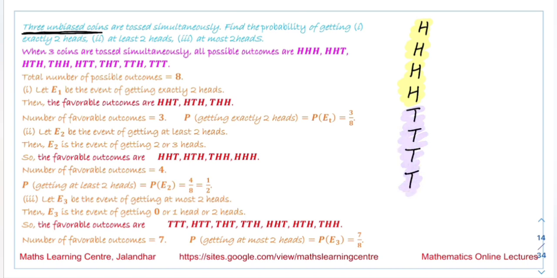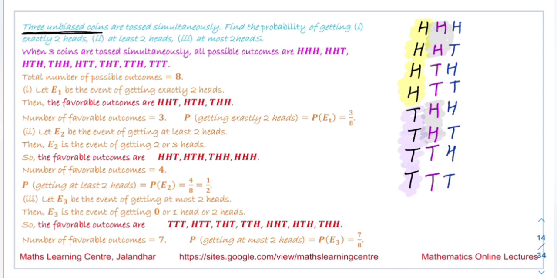Next we are going to write H, H, T, T, H, H and T, T. This is the method I am telling you for how you can write all these values. We have written 2 times H, then 2 times T, then 2 times H and then 2 times T. Next we write H, T, H, T, H, T, H and T. So by writing in this way, we can write all the possible outcomes.